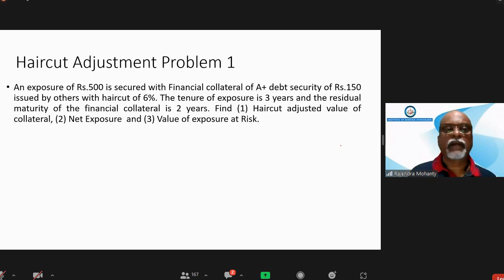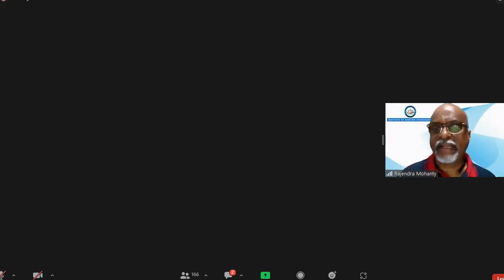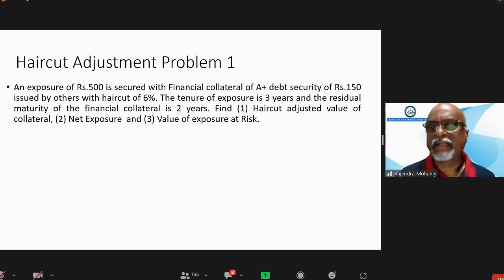Now, the first problem I will do. The problem is like this: an exposure of 500 is secured with financial collateral of A plus debt security of 150 issued by others with a haircut of 6%. The tenure of exposure is 3 years and the residual maturity of the financial collateral is 2 years. Find the haircut adjusted value of the collateral, then find the net exposure, and finally find the value of exposure. This I have not described; I will do it when I complete these two things.